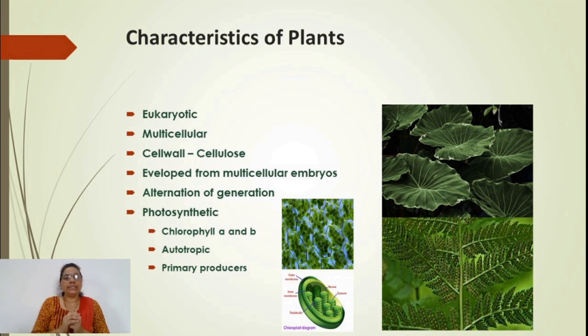Due to the presence of chloroplast they are green in color, and they carry out photosynthesis, that is, production of food material, in which solar energy is converted into chemical energy. That is the characteristic feature found in plants due to the presence of chloroplast. As a result, they are autotrophic in nature. They are the only members which convert solar energy into chemical energy, and that is why they are commonly called primary producers.